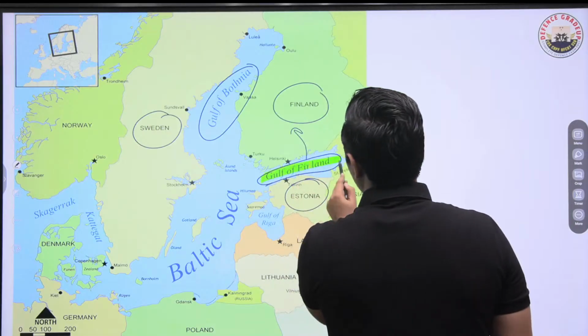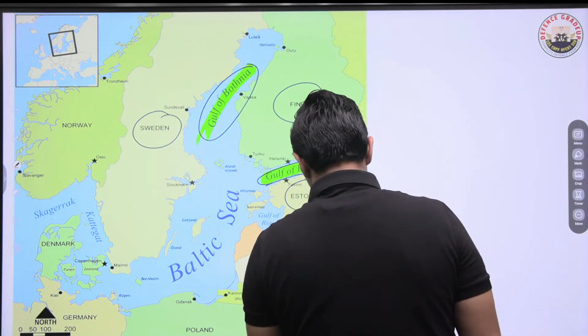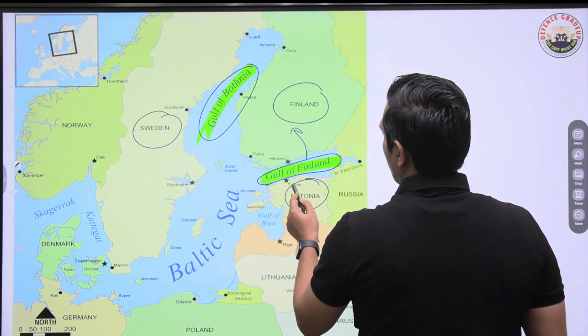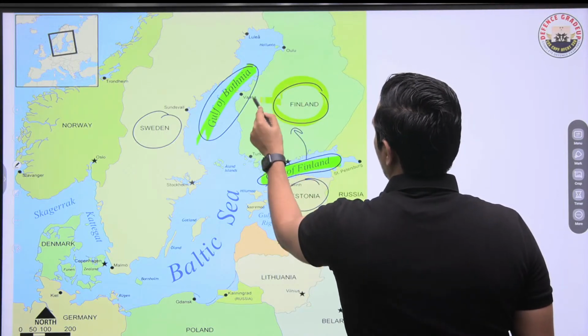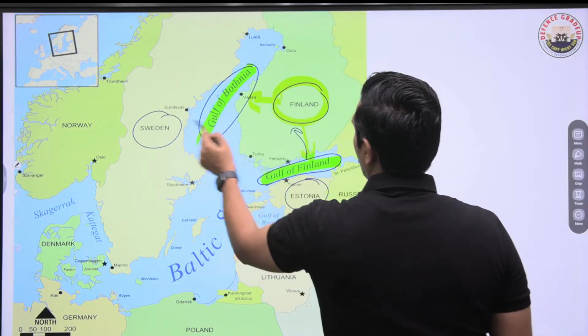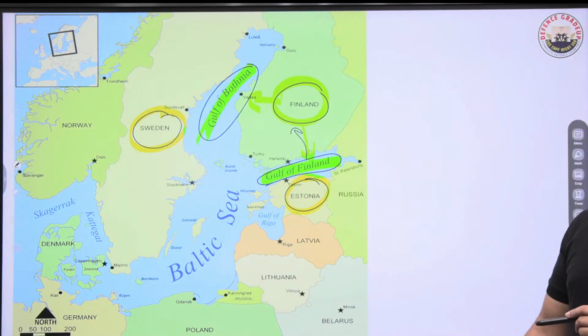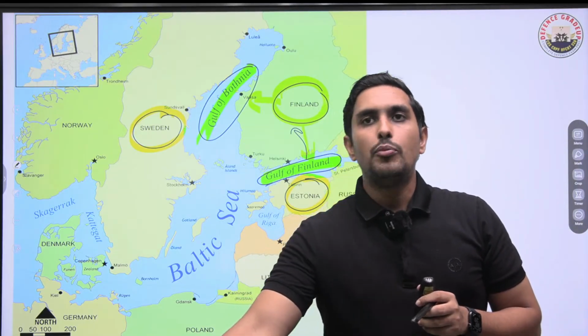Gulf of Finland is also important because of NATO. Gulf of Bosnia is also important because of the Ukraine and Russia war. So we have to keep this in our minds, all of you. Clear? So please remember, Finland is very much common in both. Here also, Finland is common. On one side we have Sweden, on the other side we have Estonia. Keep this in your mind always. Got it? Okay. One more such question.